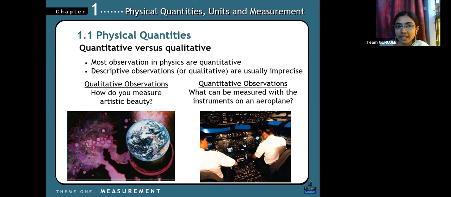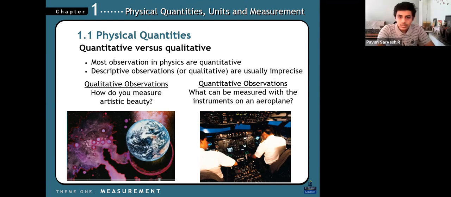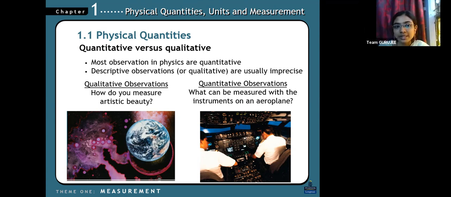There is a quality and the quantity, right? There is a difference. So what is the quantity? Quantity is amount of. So quality means how do you measure artistic? Here they have taken two things. Quantity measurement: what can we measure with the instruments on an aeroplane? So two examples they have taken.